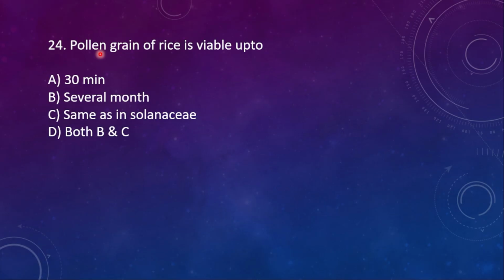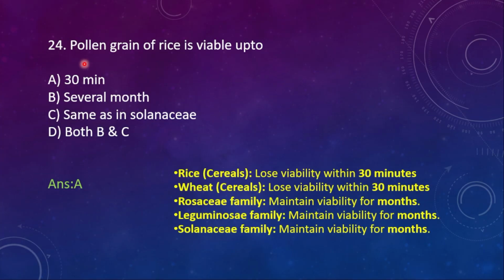Next 24. Pollen grain of rice is viable up to: A, 30 minutes; B, several months; C, same as in Solanaceae; D, both B and C. The right option is option A. Here I am giving a list, so just keep in mind.